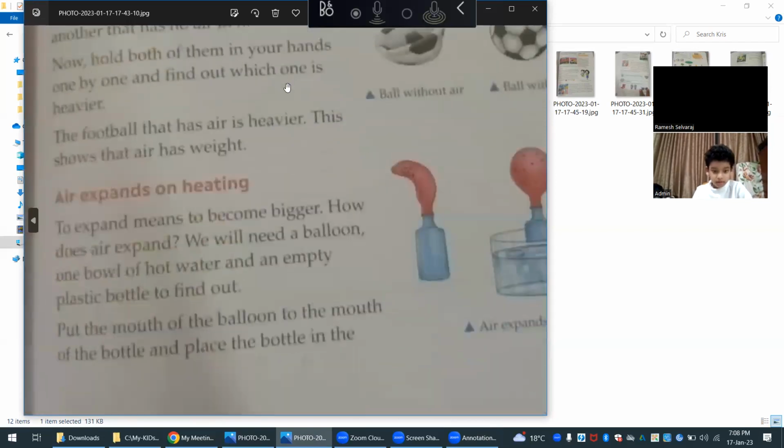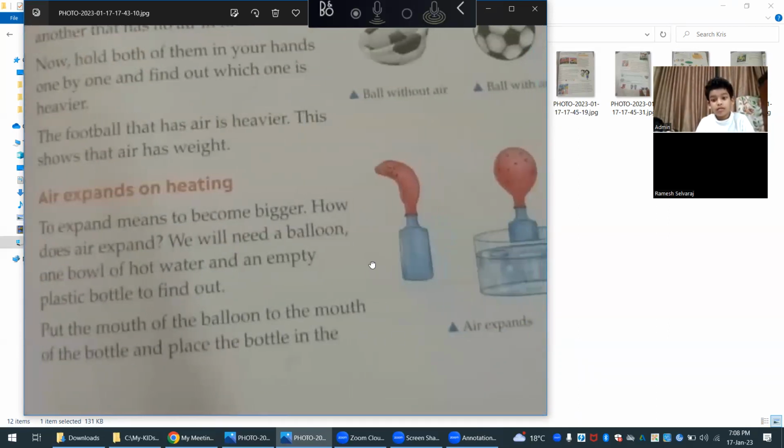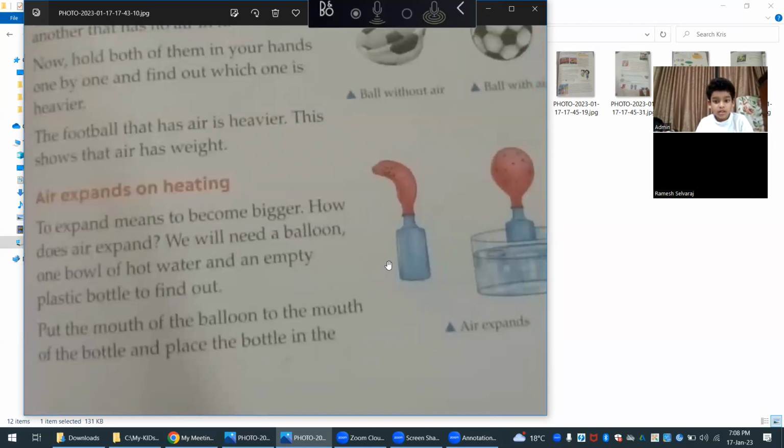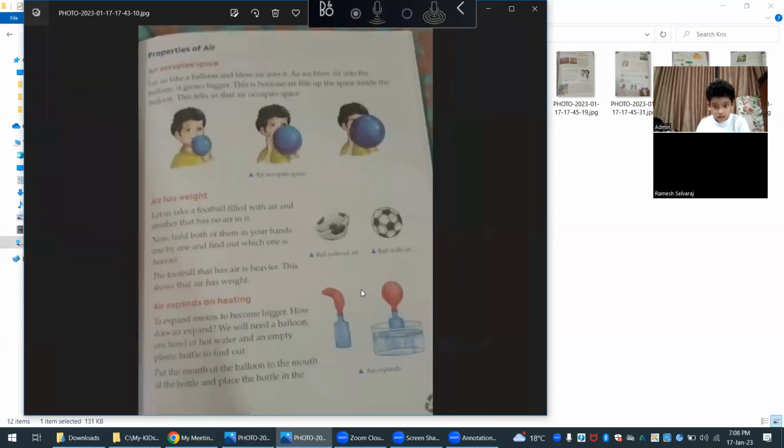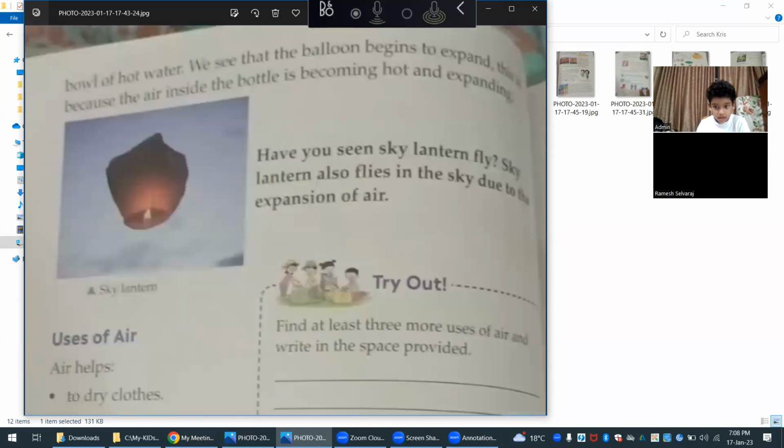Now, second thing. Air expands on heating. To expand means to become bigger. How does air expand? We will need a balloon, one bowl of hot water and an empty plastic bottle to find out. Put the mouth of the balloon to the mouth of the bottle and place the bottle in the bowl of hot water.